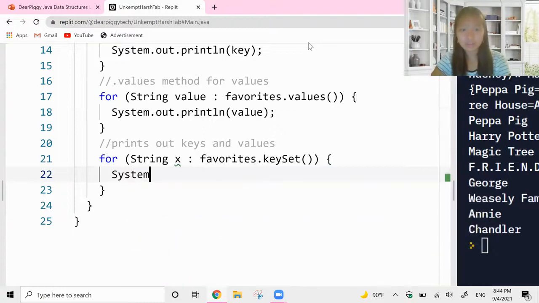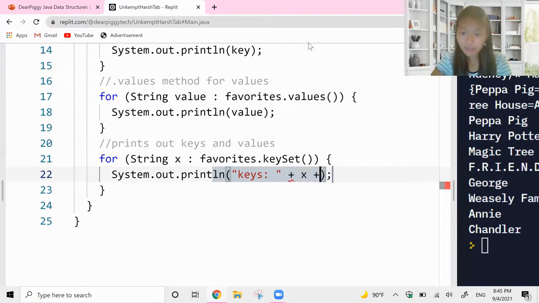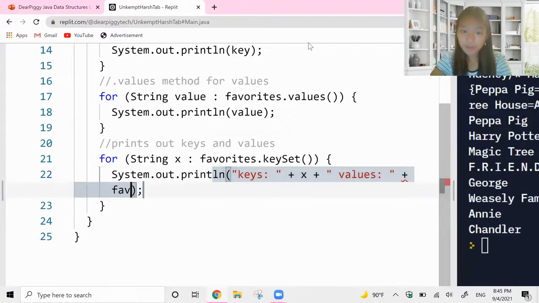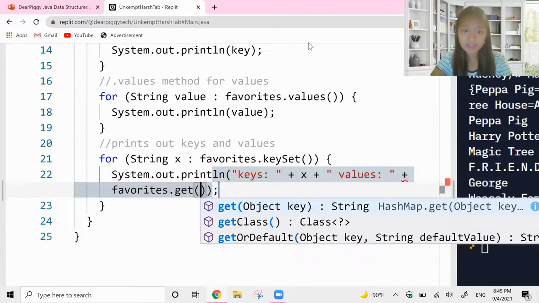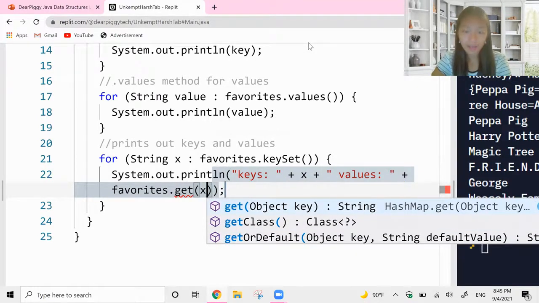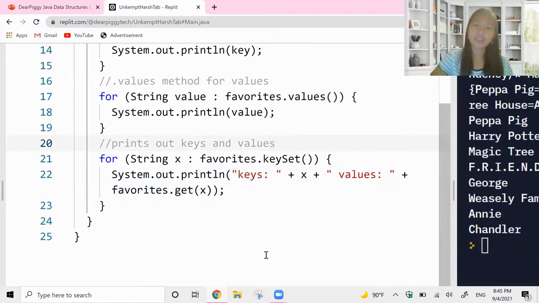We're going to system.out.println. The key set is just going to find our keys. We know that. So we're going to say keys plus X plus values colon, and we're going to say favorites dot get X. Okay, that's a lot.